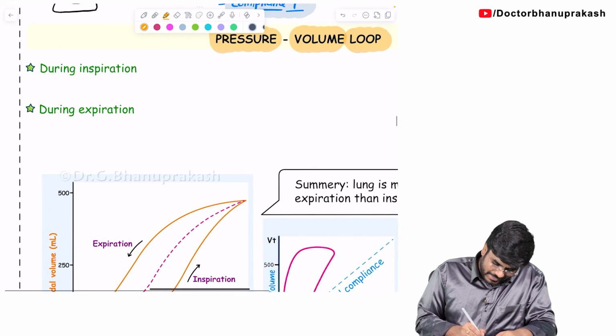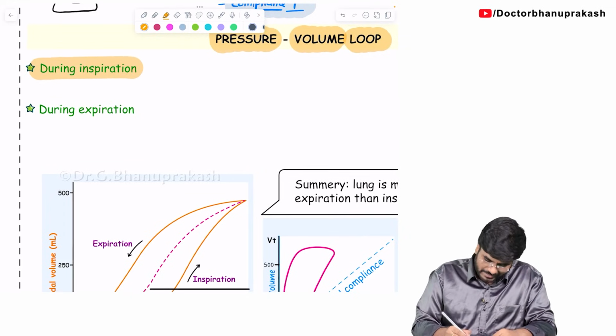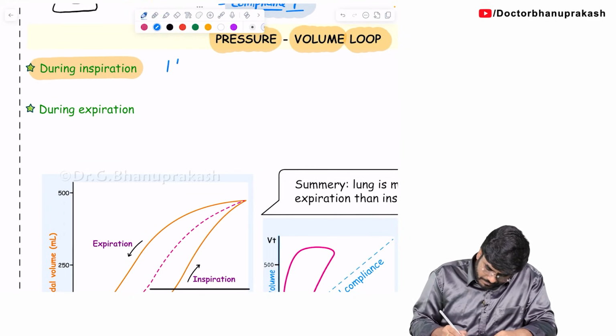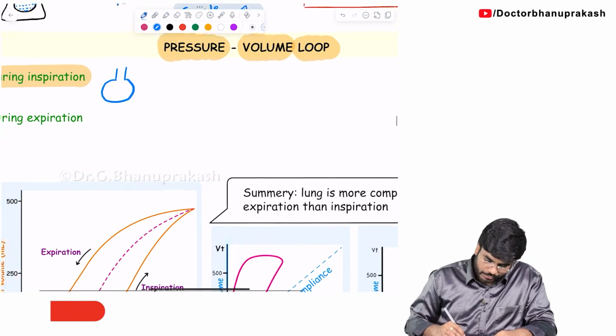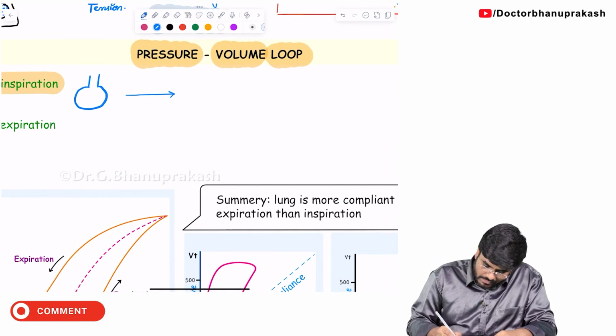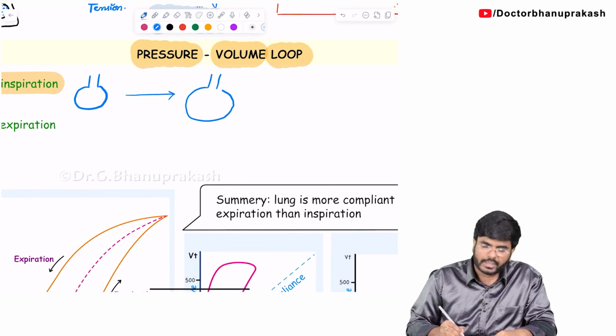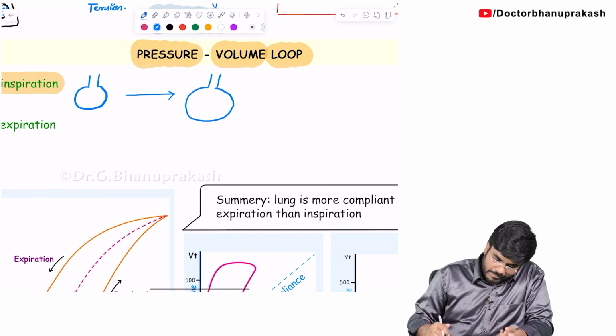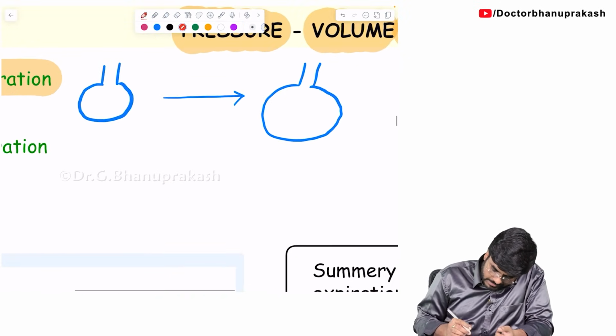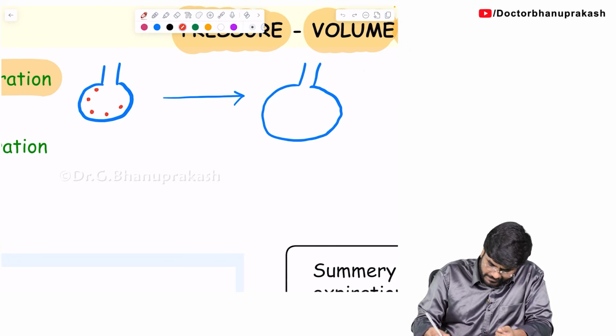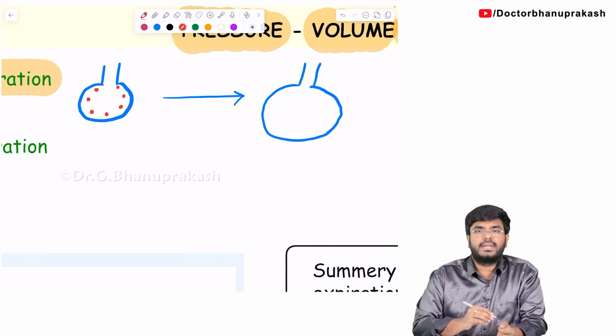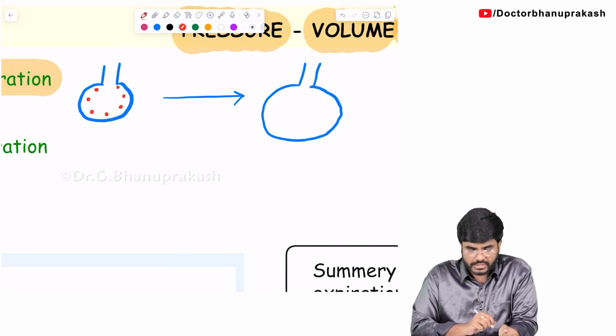Guys, first see, during inspiration, what is happening? Let's say, here I am showing you an alveolus. During inspiration, what happened to the size of the alveolus? Yes sir, the size of the alveolus is increasing. The lungs are becoming big. The lungs are expanding. But the point is, in your lung there is this protector molecule. What is this protector molecule? Surfactant. Here surfactant is present, which is trying to decrease the surface tension.